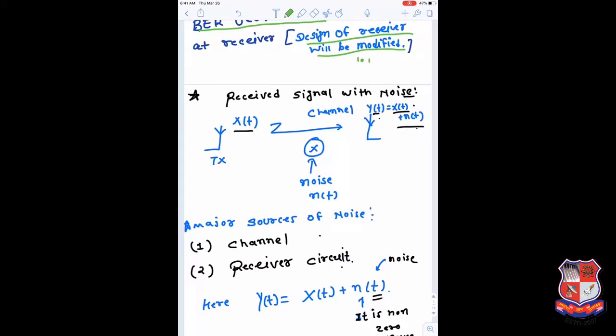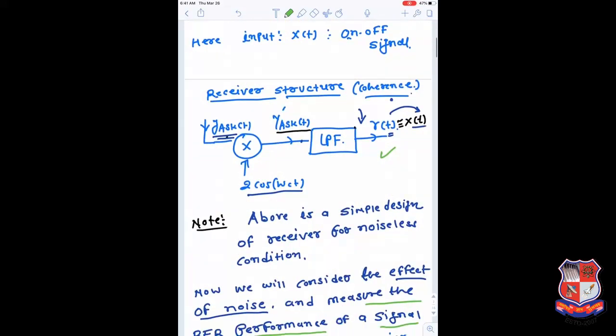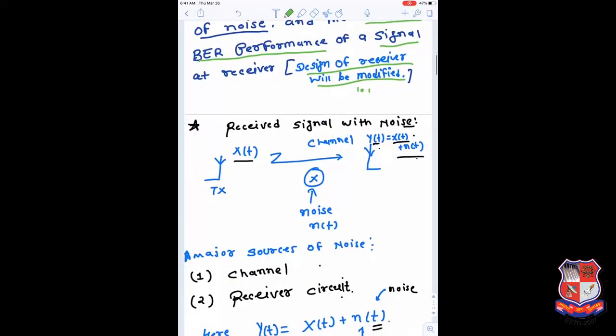The design we have learned here is the case of a transmitter where noise is not added. But in a general scenario, you can understand it like this. You have a signal which is transmitted by the transmitter antenna. This signal is simply known as the x of t signal. Here we are transmitting the y ASK of t signal.